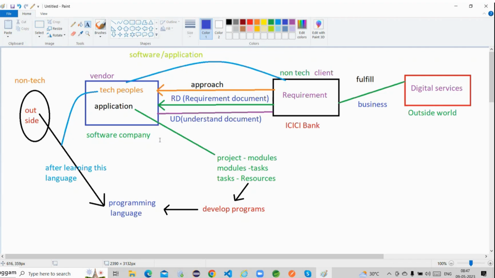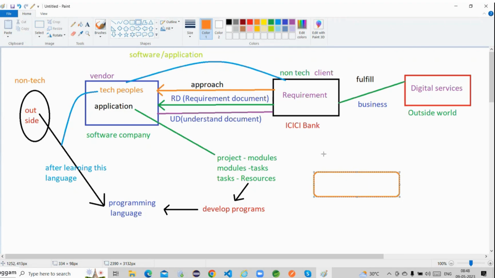What is the responsibility of these programmers? They have to develop the programs, they have to develop the projects. So one environment is available, and one team is available. What type of team is it? The development team. So which team is available here? The development team is responsible for this development process, guys.